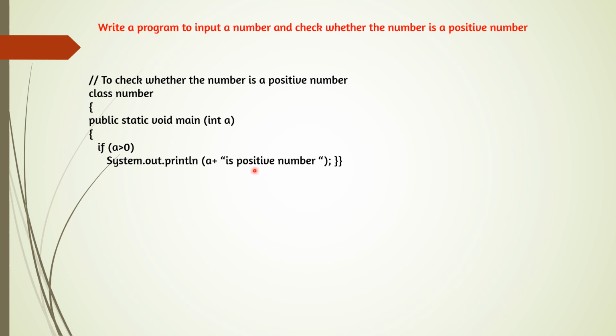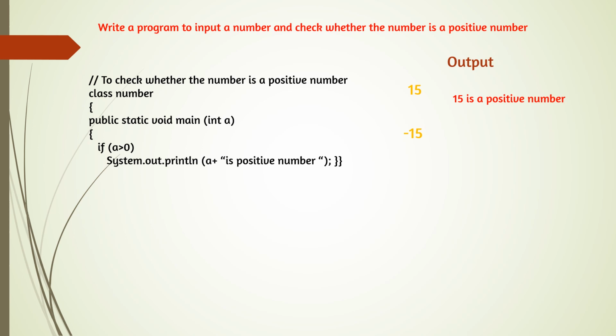Capital letter or small letter doesn't matter. Whatever you are typing in double quotes will be printed as it is. So now we can see the output of the program. Suppose in inputInt we are giving 15, and now the condition is checked. If a greater than 0, 15 is greater than 0. So what will be printed? A, that means here the value 15 will be printed, and whatever is in double quotes as it is, is a positive number. So it is printed: 15 is a positive number.